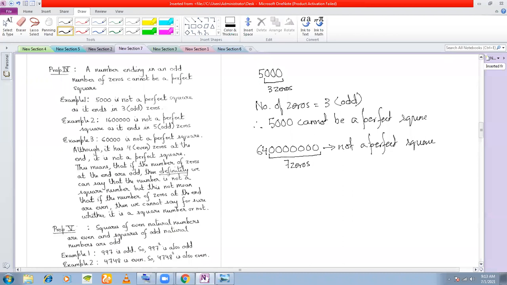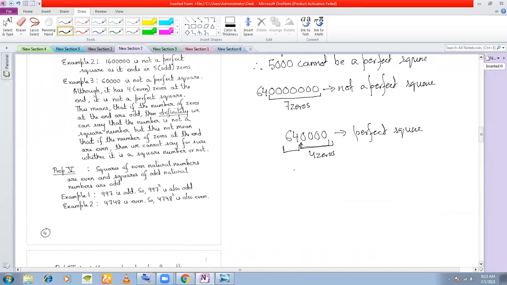Understood? For example, let us take 64 with 4 zeros at the end. Even number of zeros, right? Is this a perfect square? In order to check, you need to check these 2 digits also. Is 64 a perfect square? Yes, 8 into 8 gives a perfect square. Also, I have an even number of zeros. So therefore, this is a perfect square.